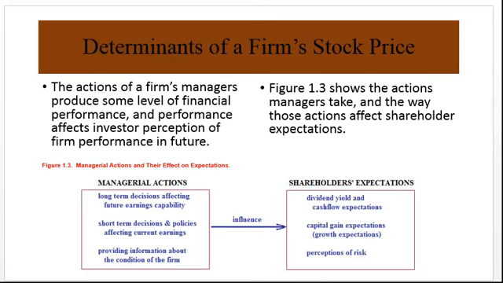So what determines a firm's stock price? Well, managerial actions influence shareholder expectations. The actions of the firm's managers produce some level of financial performance, and performance affects the investor perception of firm performance in the future. Figure 1.3 in the notes shows the actions that managers take and the way those actions affect shareholder expectations. Managerial actions include long-term decisions that affect the future earnings capability of the company, short-term decisions and policies affecting the current earnings, and managers also provide information about the condition of the firm.